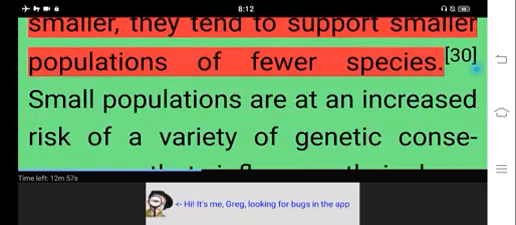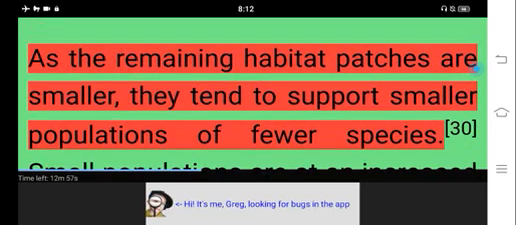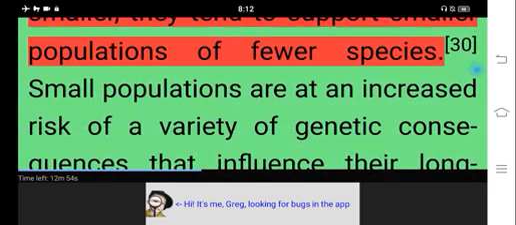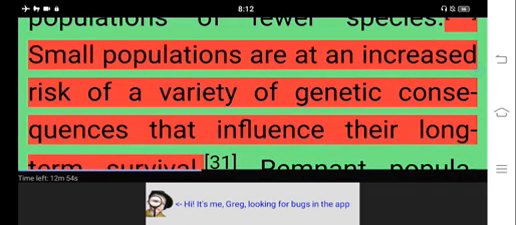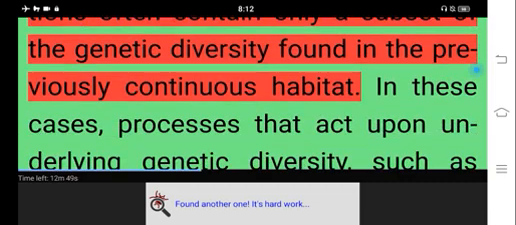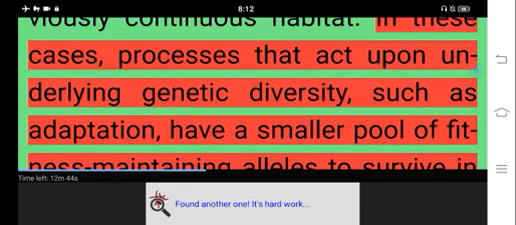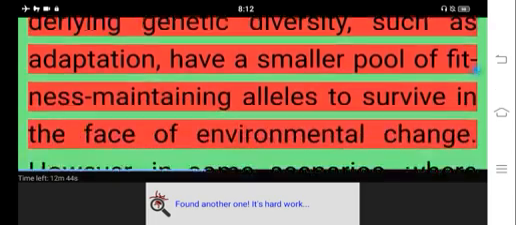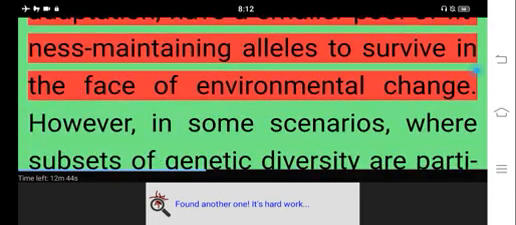Genetic risks. As the remaining habitat patches are smaller, they tend to support smaller populations of fewer species. Small populations are at an increased risk of a variety of genetic consequences that influence their long-term survival. Remnant populations often contain only a subset of the genetic diversity found in the previously continuous habitat. In these cases, processes that act upon underlying genetic diversity, such as adaptation, have a smaller pool of fitness-maintaining alleles to survive in the face of environmental change.